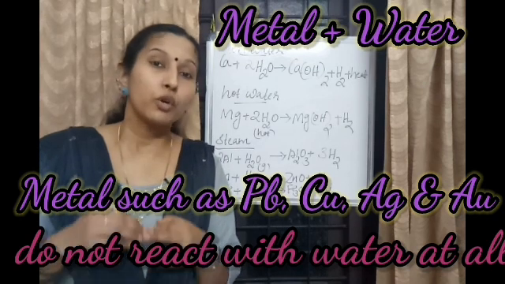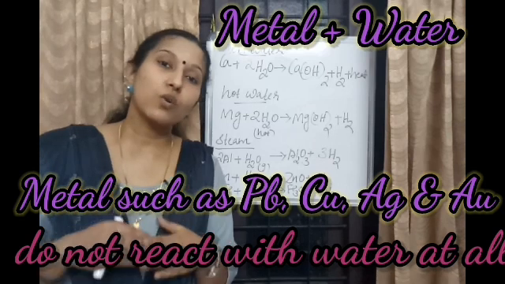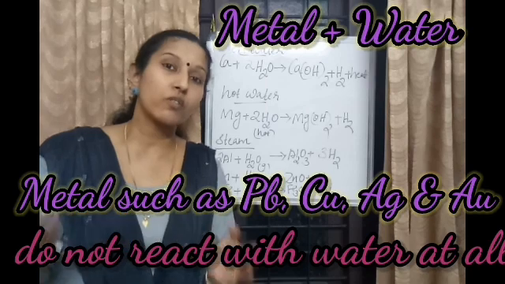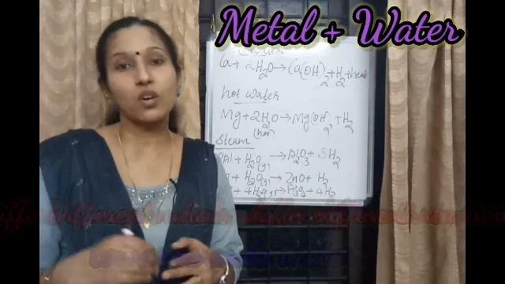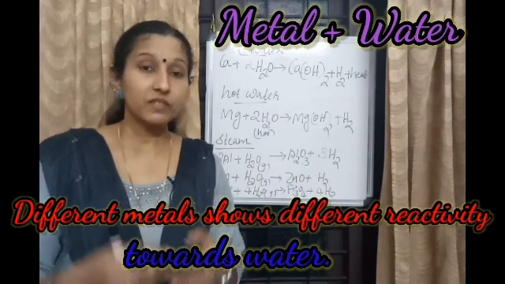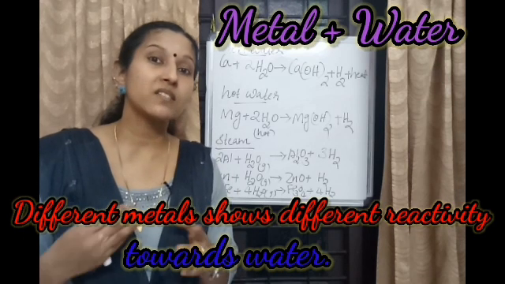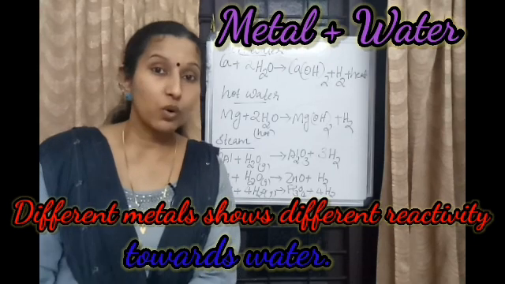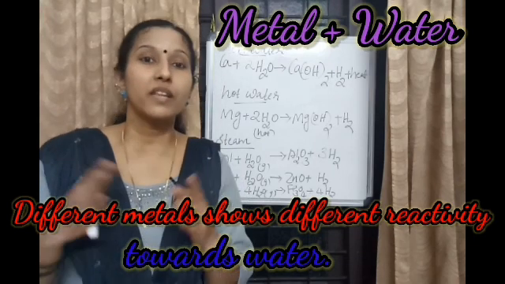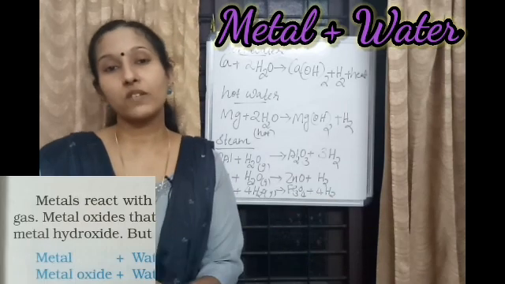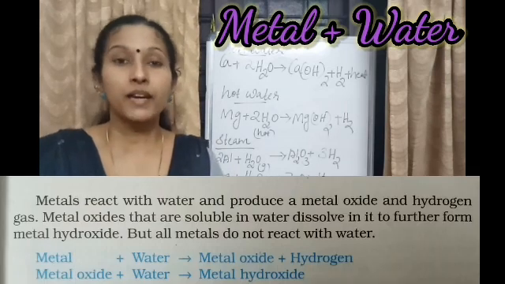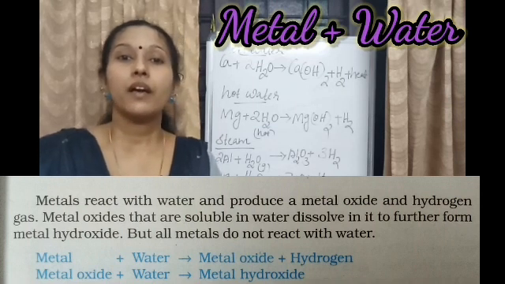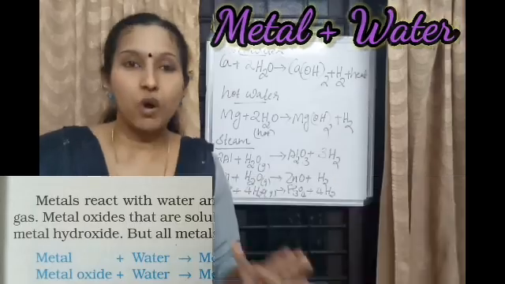And magnesium does not react with cold water. It reacts only with hot water to form magnesium hydroxide and hydrogen. And magnesium also floats on water because the hydrogen gas sticks on the surface of the magnesium metal. And the metals like aluminium, iron and zinc only react with the steam. They do not react with either cold water or hot water. They only react with the steam to form their oxide and hydrogen. And the metals like lead, copper, silver, gold do not react with water at all.